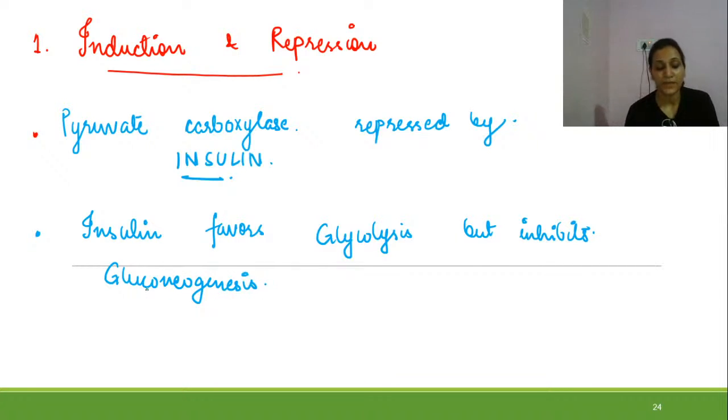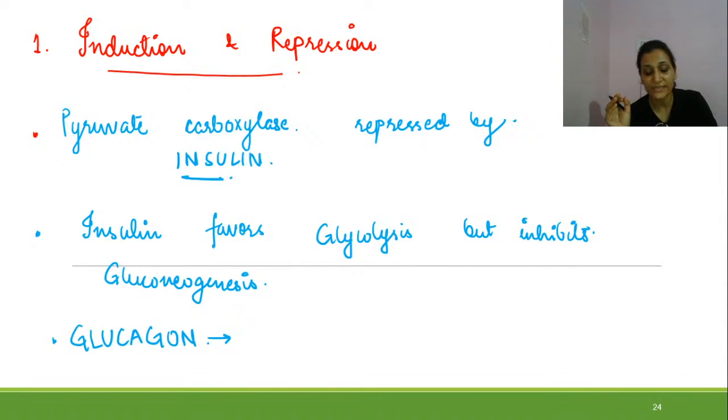Right? Then talking about the second hormone, that is glucagon. Glucagon is responsible for the gluconeogenesis enzymes. What does it do? It induces the enzymes which are responsible for gluconeogenesis.